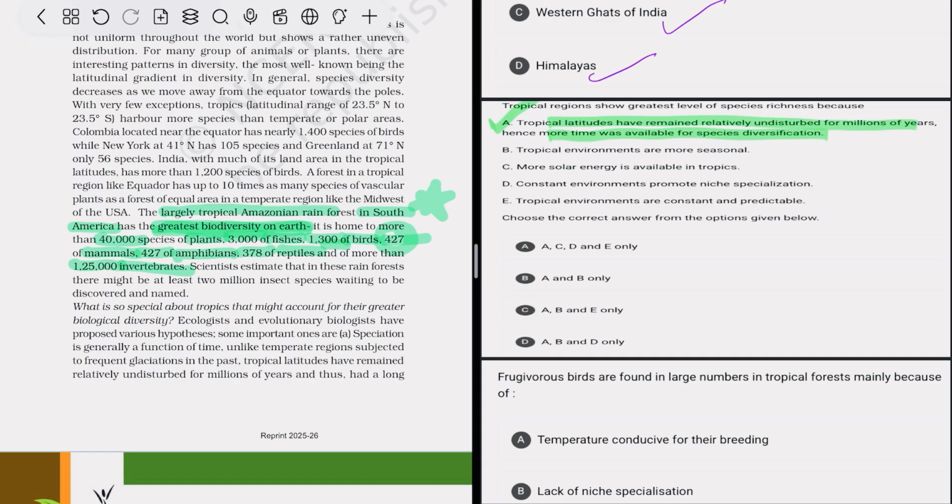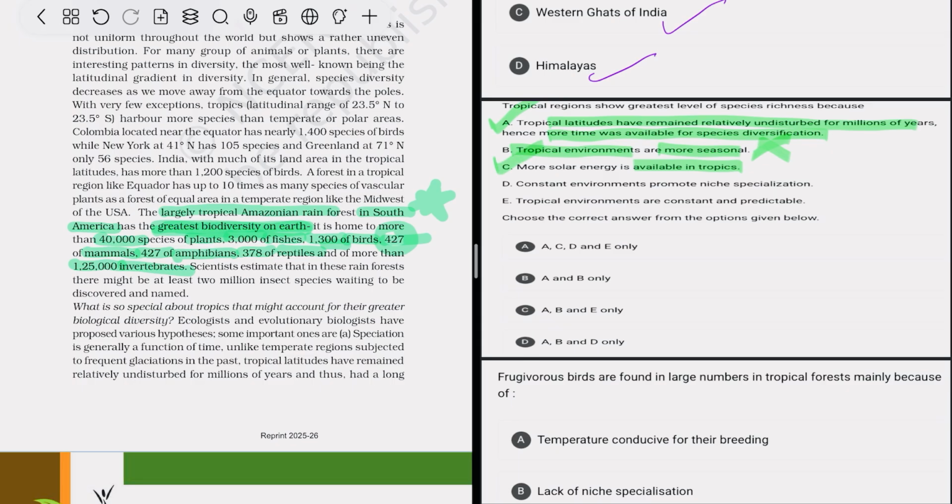Tropical environments are more seasonal? No, the tropical environment is more constant and stable, not more seasonal. Option B is wrong. More solar energy is available in the tropics. Yes, the tropics have more solar energy, due to which there is high productivity in the tropics, more biomass and more species diversity. So yes, option C is correct.